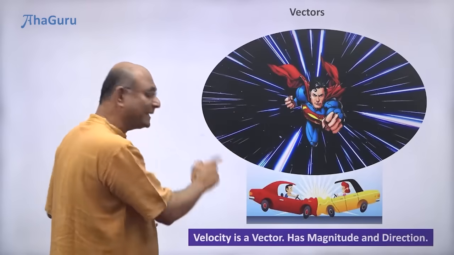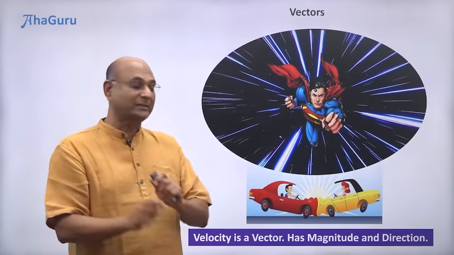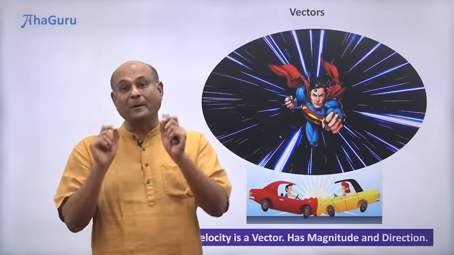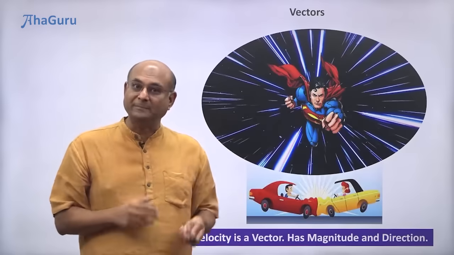We say velocity is a vector. It has both magnitude as well as direction. The magnitude is what we call speed. The direction is super important because it will tell you which way you are moving with that high speed.